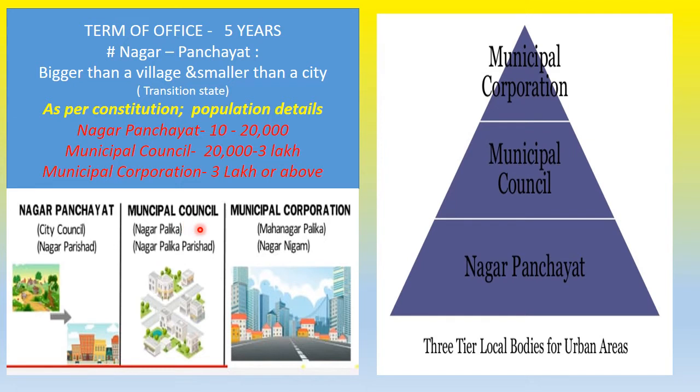Then we have the municipal council or municipality. Then we have the municipal corporation. These are the Hindi words, and you will find all these words written for this, but for this chapter we are using Nagar Panchayat, municipal council or municipality, and municipal corporation. This is for the bigger cities, then the smaller ones, and then those in the transitional state. As per our constitution, we can identify them by population: Nagar Panchayat will have 10 to 20,000, municipal council or municipality will have 20,000 to 3 lakhs, and municipal corporation will have 3 lakh or above.